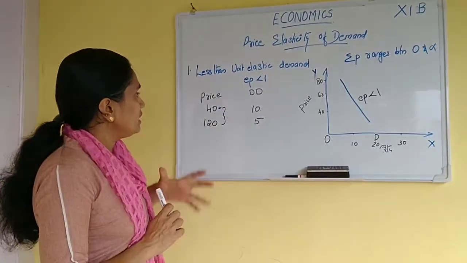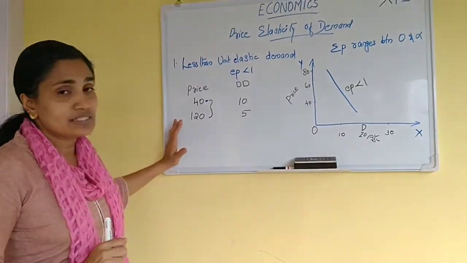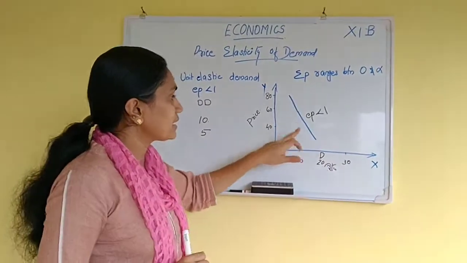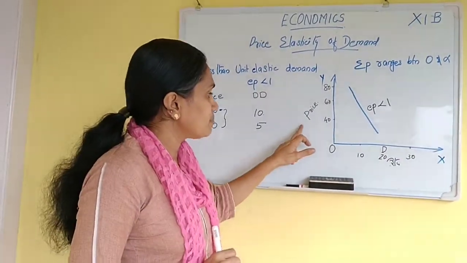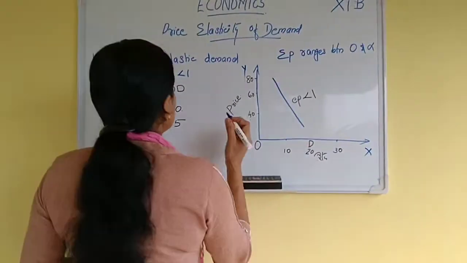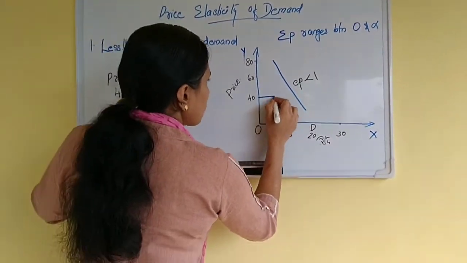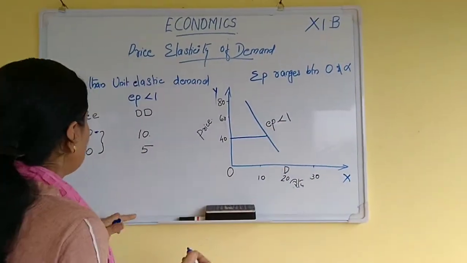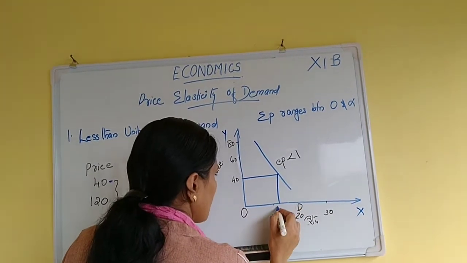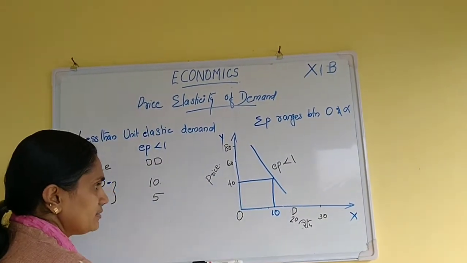Let us think about these changes, price elasticity less than 1, with the help of a graph. Here we can see a graphical representation of the change in price and change in quantity demanded. The price is 40 and quantity demanded is 10.